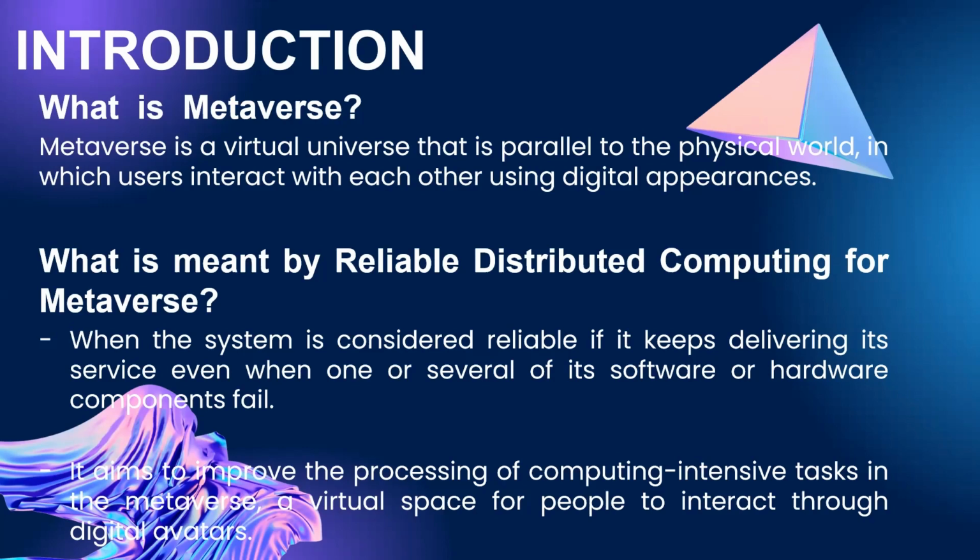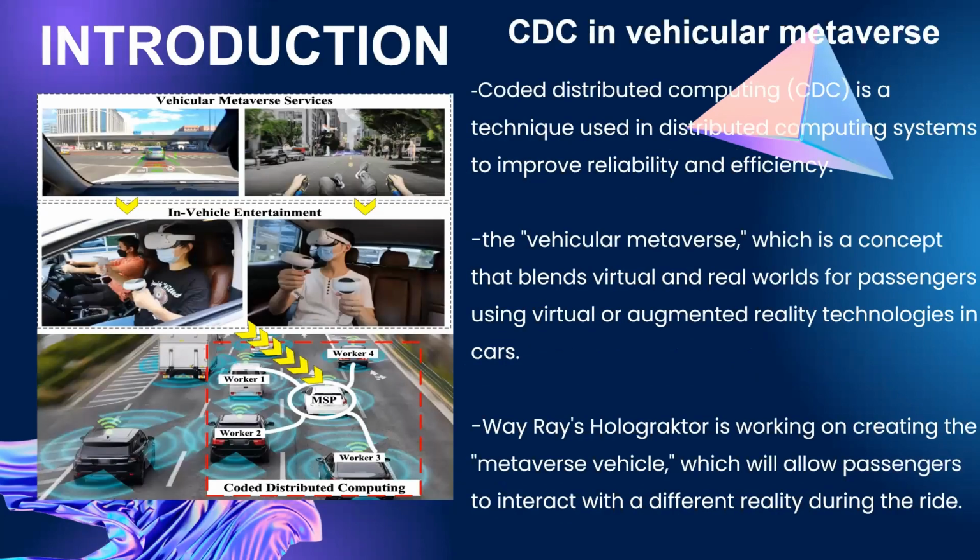What is meant by reliable distributed computing for Metaverse? A system is considered reliable, which is efficient, if it keeps delivering its service even when one or several of its hardware and software components fail. The main aim of this is to improve compute-intensive tasks like matrix operations, image processing, search engine, etc. in Metaverse. Next, we go for CDC vehicular Metaverse.